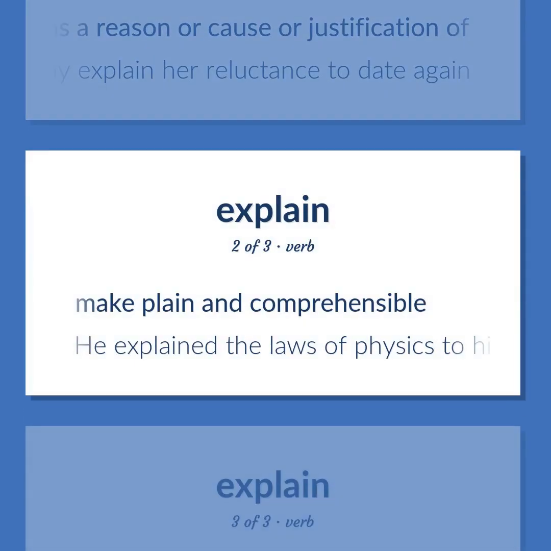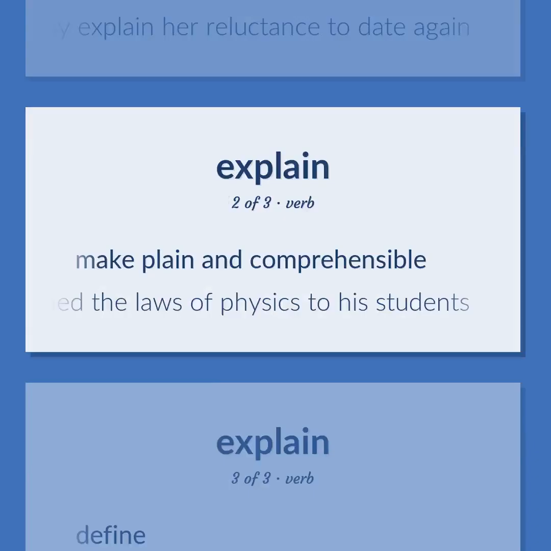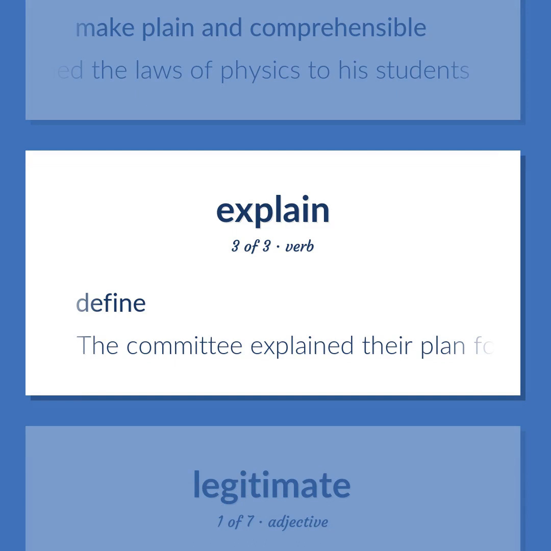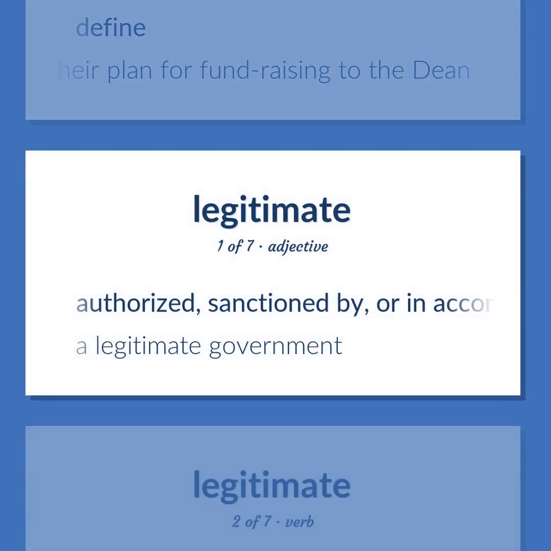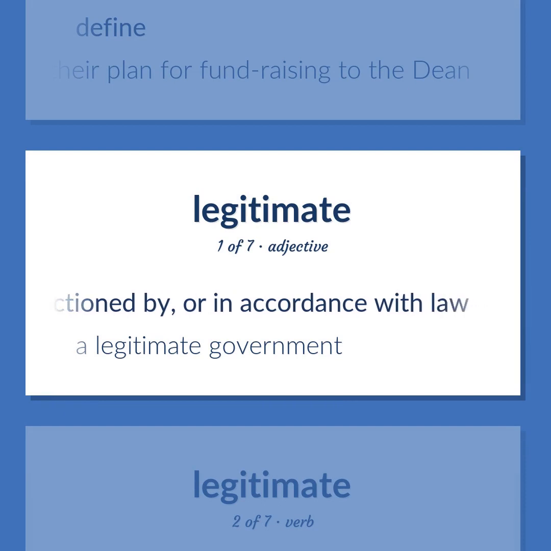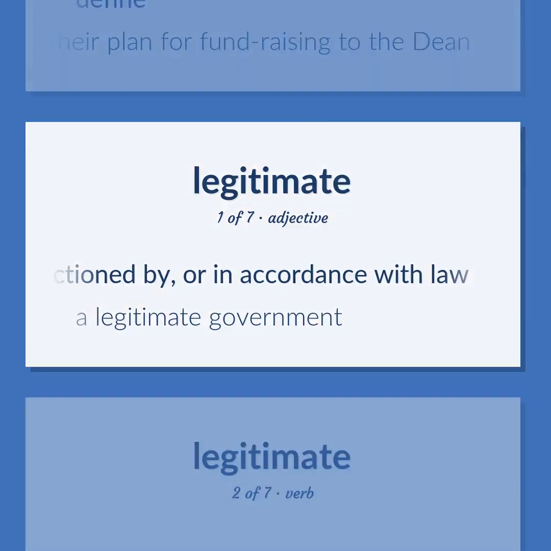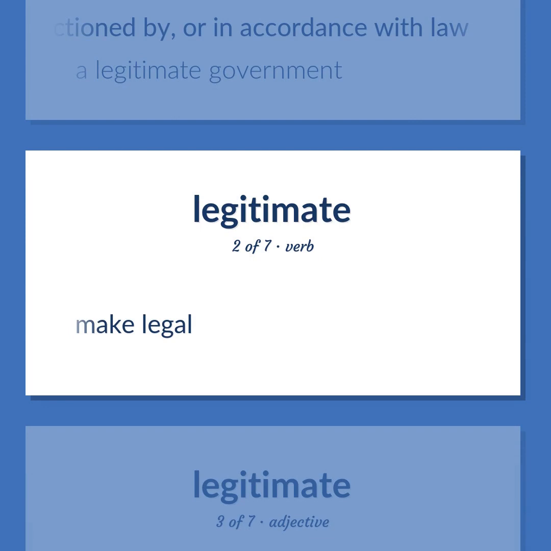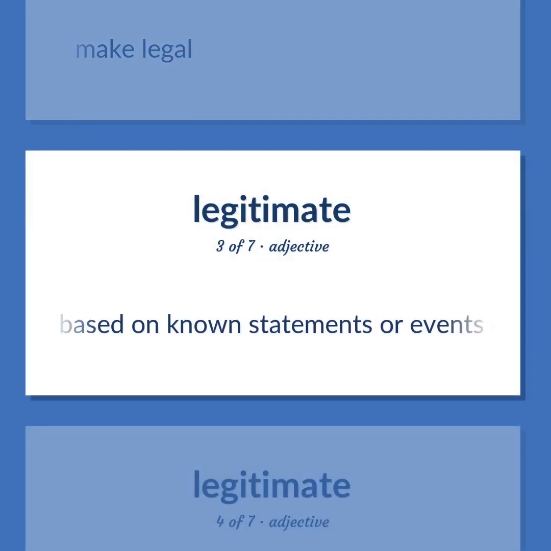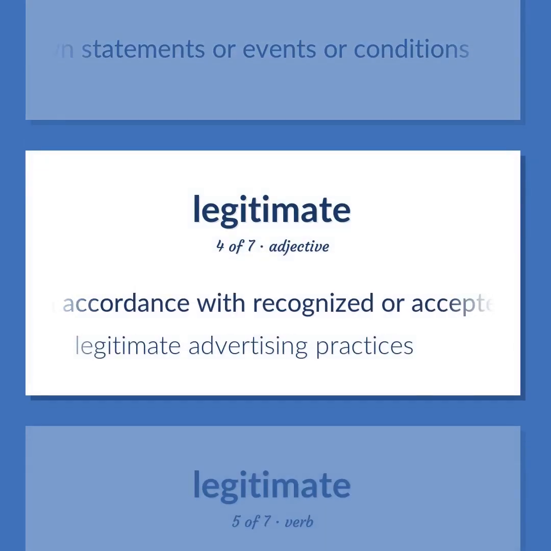Make plain and comprehensible. He explained the laws of physics to his students. Define. The committee explained their plan for fundraising to the dean. Authorized, sanctioned by, or in accordance with law. Illegitimate government. Make legal. Based on known statements or events or conditions. In accordance with recognized or accepted standards or principles. Legitimate advertising practices.